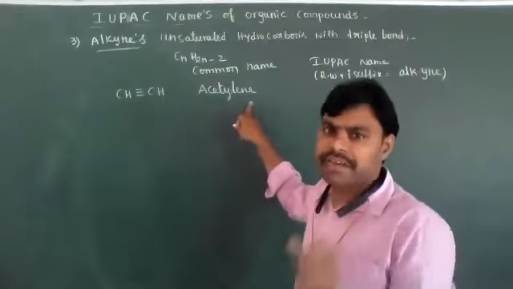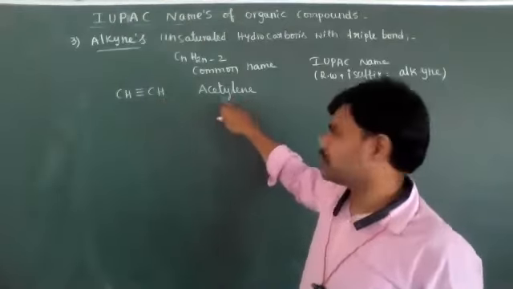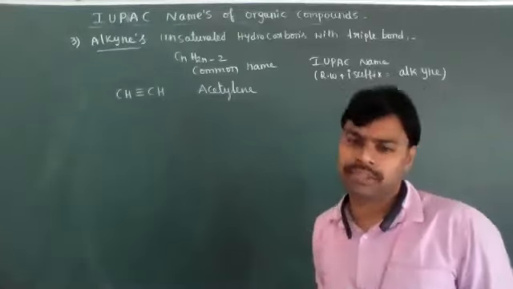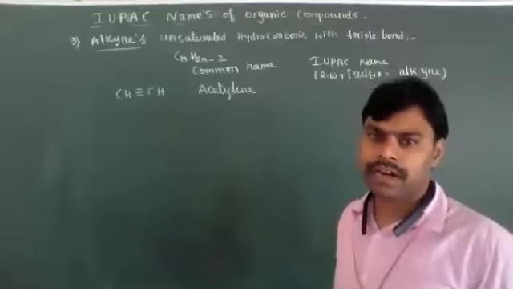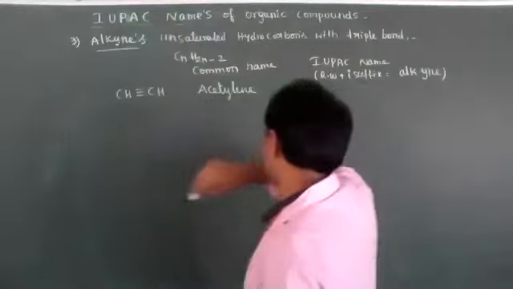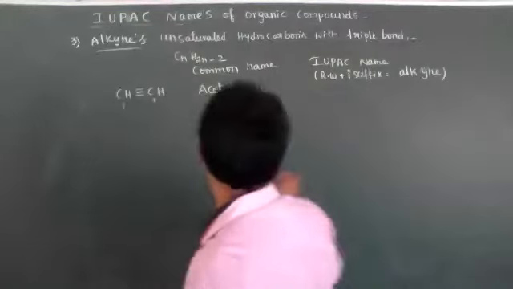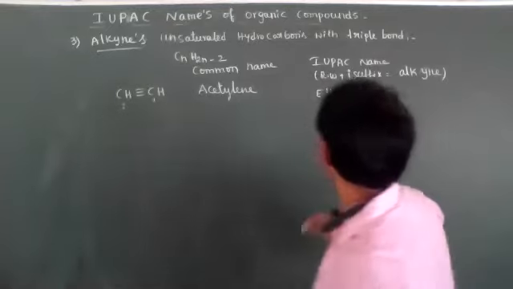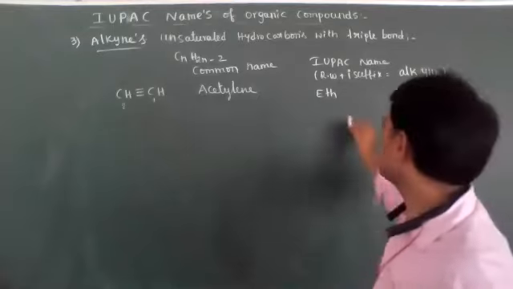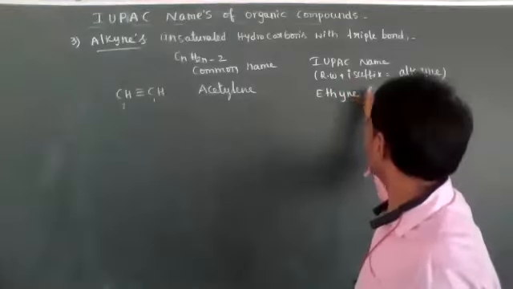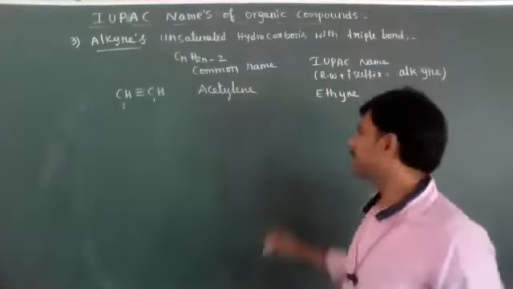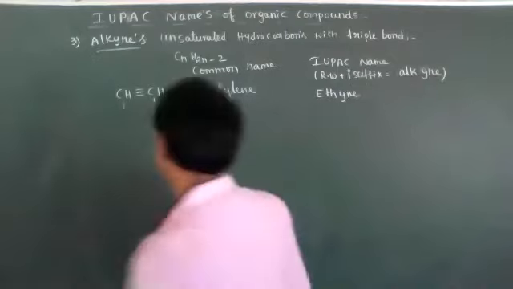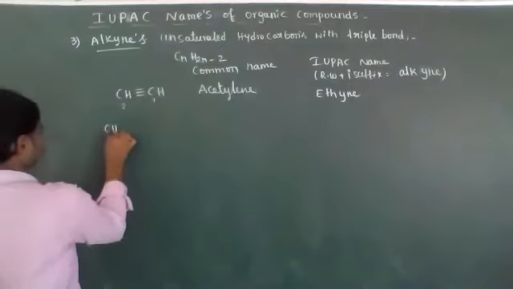Mostly this name is very important. In most of the questions this name will be repeated. That's why the common names of the first 2-3 compounds we need to remember. The remaining are not required. So a total of 2 carbons are present. Its IUPAC nomenclature: the root word is eth, plus yne, ethyne. Ethyne.